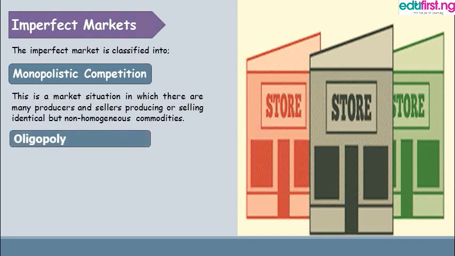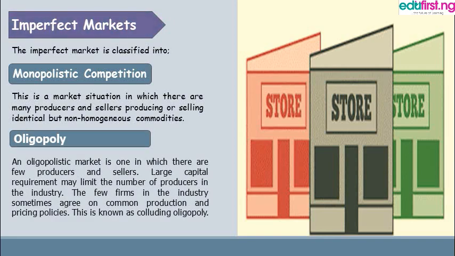Then we look at oligopoly. An oligopolistic market is one in which there are few producers and sellers. Large capital requirement may limit the number of producers in this industry. The few firms in the industry sometimes agree on common production and pricing policies. This is known as colluding oligopoly. In this kind of market, the producers are few in number. Also, the sellers are few in number.